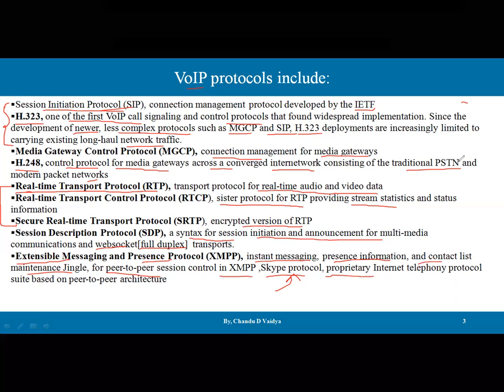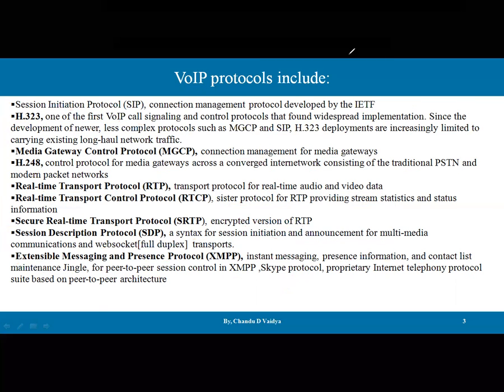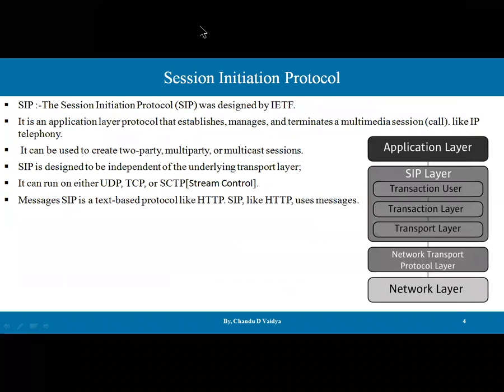So out of these, there are lots of protocols available with VoIP. But we are going to discuss SIP first, and later on we are going to discuss H323. And in a separate video, we have the RTP protocol. So let's start with the first protocol, guys, and that protocol is the SIP protocol.